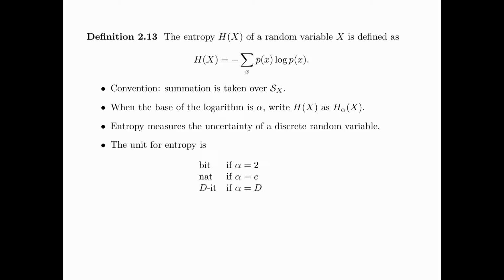The unit for entropy is the bit if alpha is equal to 2, the nat if alpha is equal to e, where e is the base of the natural logarithm, and the dit if alpha is equal to D for some positive integer D. Note that the notion of a bit in information theory is very different from the notion of a bit in computer science.